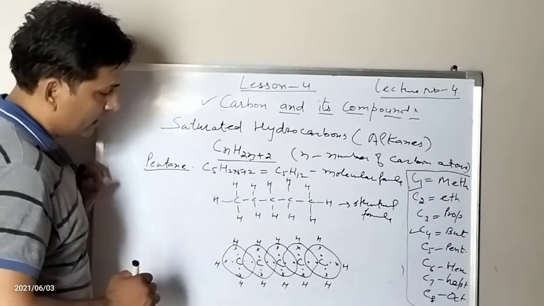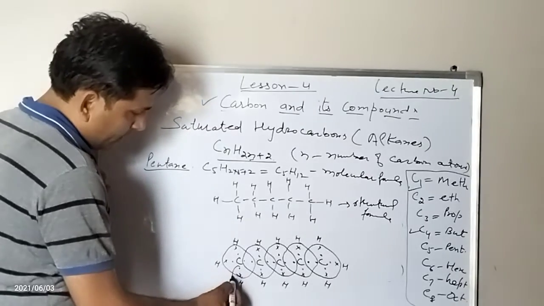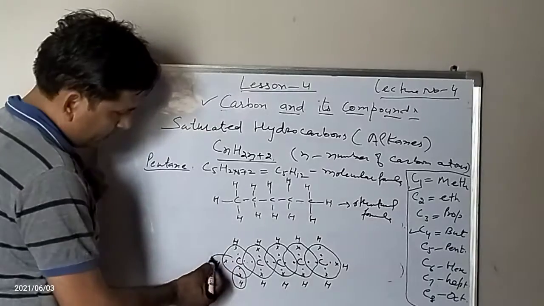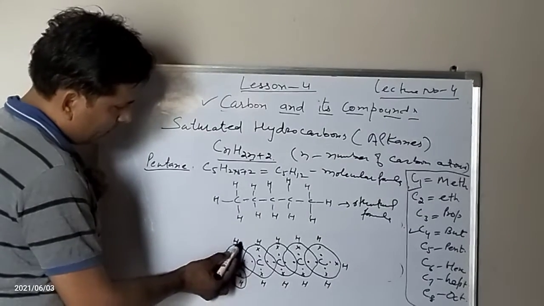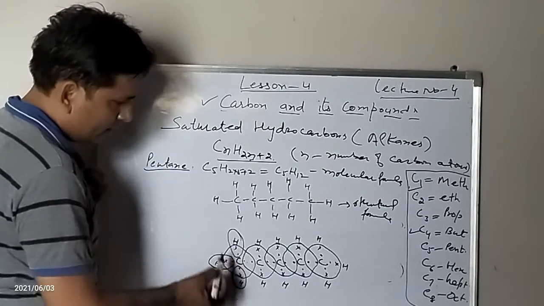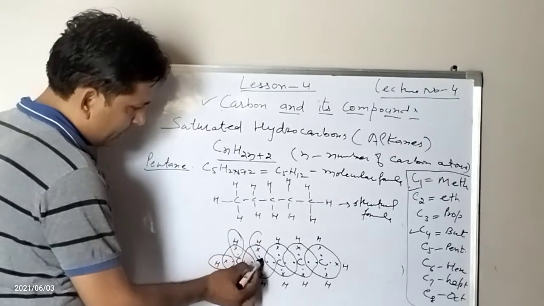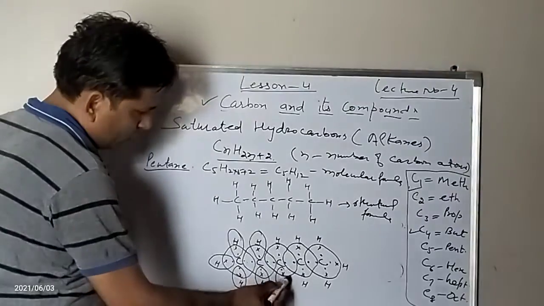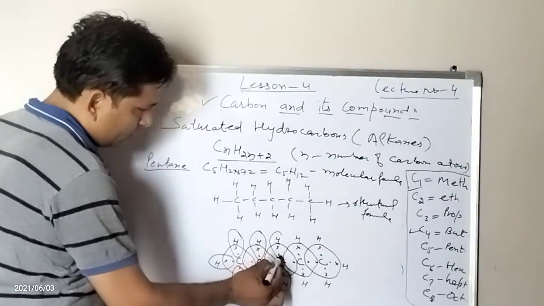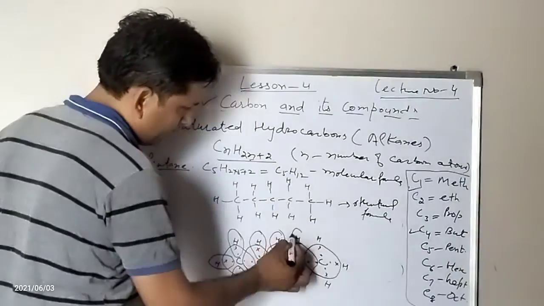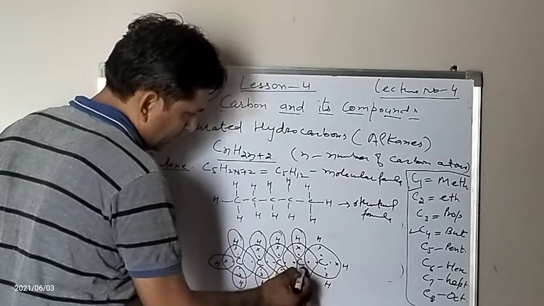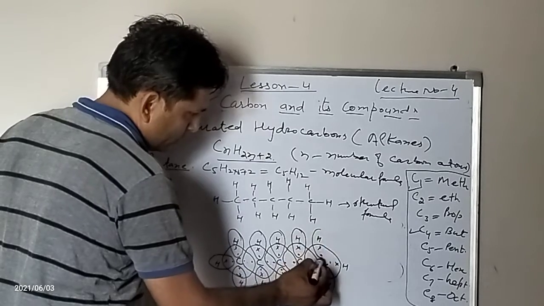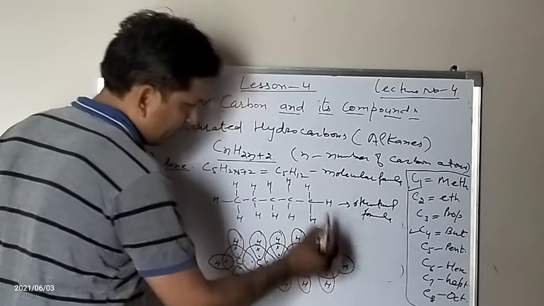If we look at the hydrogen atoms, each requires only 2 electrons. These 2 are shared with this carbon, again 2 are shared with this, 2 with this, and so on for each hydrogen.